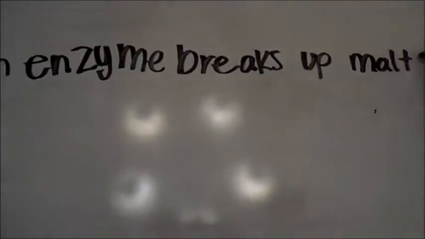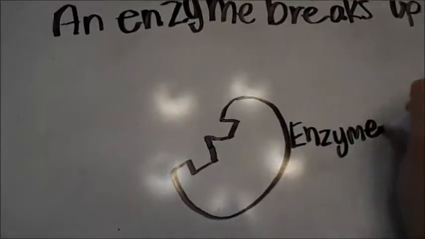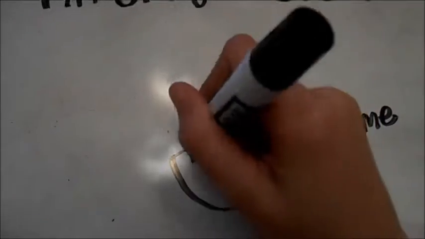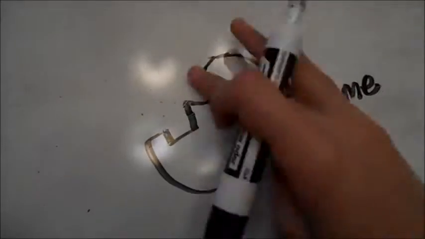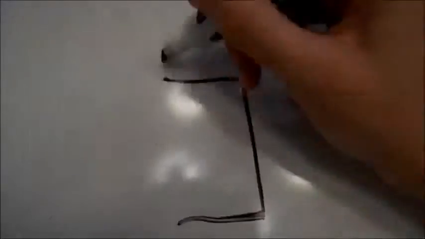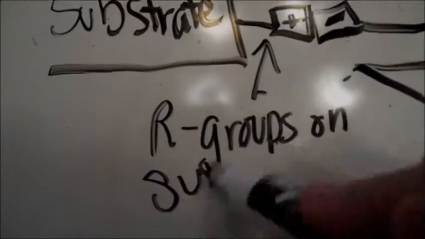For example, an enzyme is what generates the reaction that breaks up the disaccharide maltose into two glucose molecules. In this case, maltose is the substrate, the enzyme is the enzyme, and the active site is where the key fits into the lock. When maltose enters the active site, the enzyme lowers the activation energy needed for the hydrolysis of maltose, and it breaks into two glucose molecules. When you look closely at the active site, it is full of R groups that react with the R groups on the substrate to cause the reaction to occur.